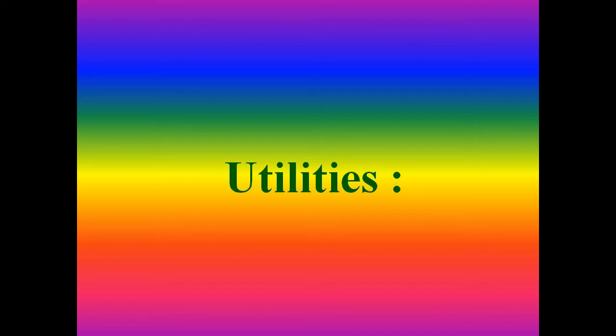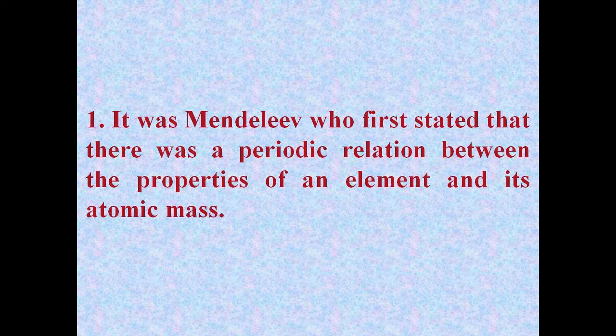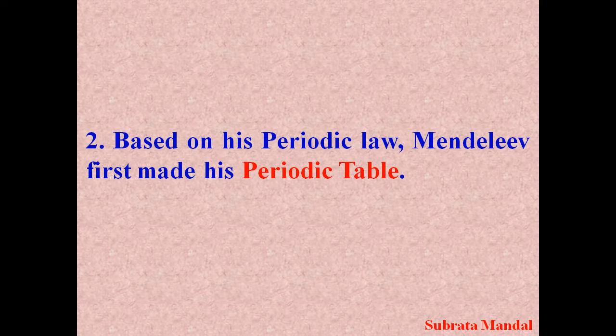Now we have to discuss the utility of Mendeleev's law. Firstly, it was Mendeleev who first stated that there was a periodic relation between the properties of an element and its atomic mass. Secondly, based on his periodic law, Mendeleev first made his periodic table.